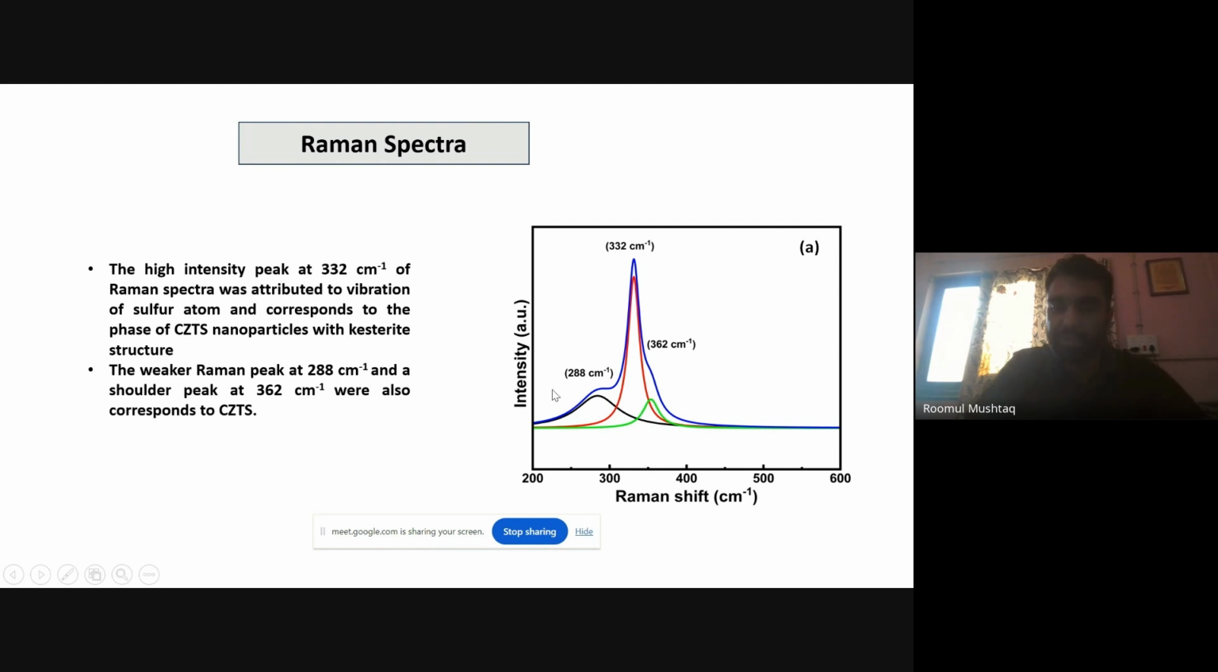There are two more peaks, at 228 centimeter inverse and 362. When I compared this data with the previously available literature, I found that these also correspond to CZTS nanomaterials.